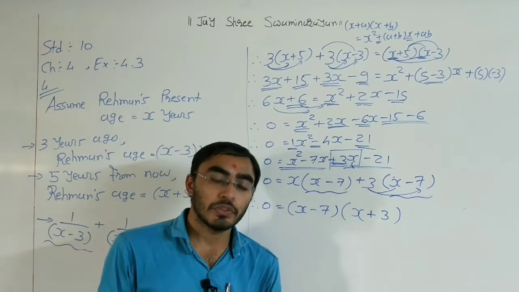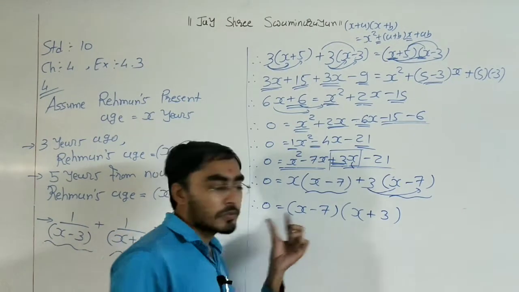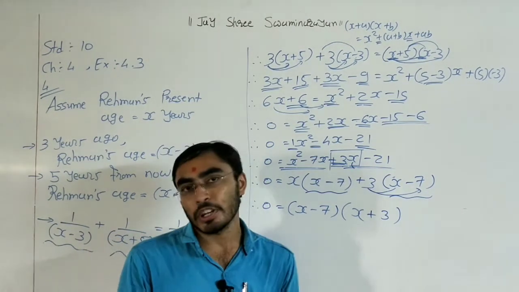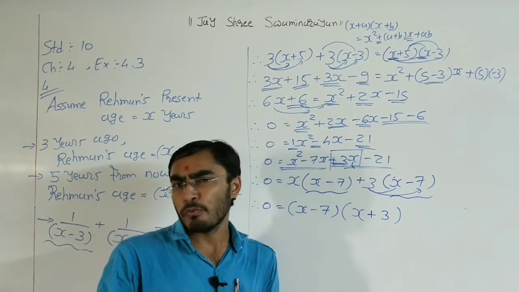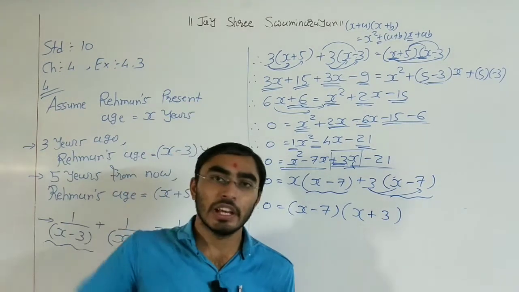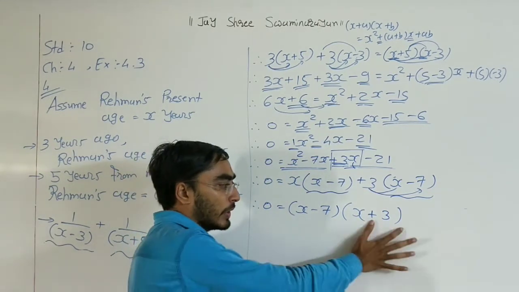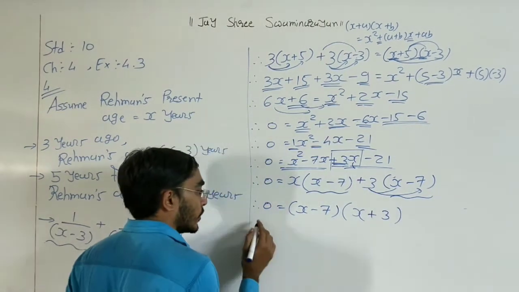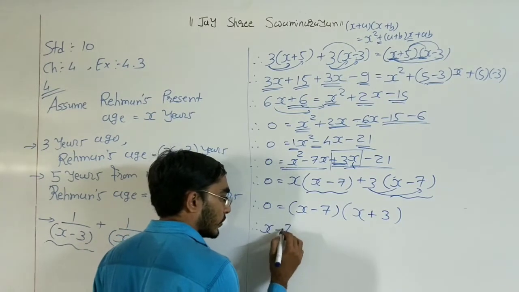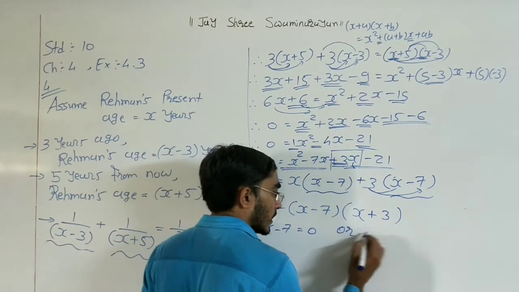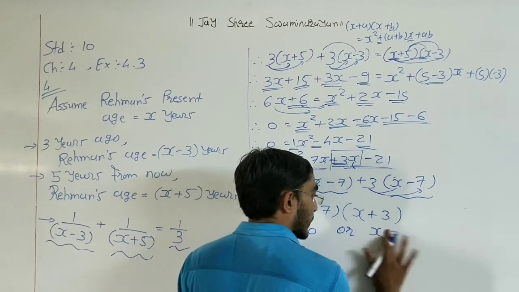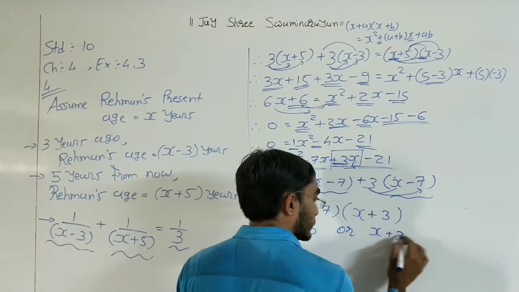Now when you get the answer 0, either your first bracket is 0, otherwise the second bracket is 0. If one number is 0, then we get the answer 0. So here we need to write x minus 7 is equal to 0, otherwise x plus 3 is equal to 0.